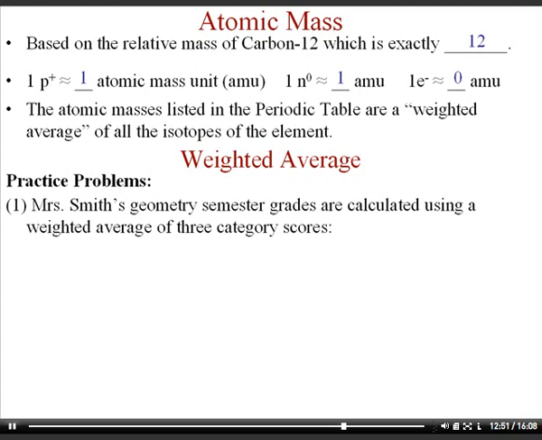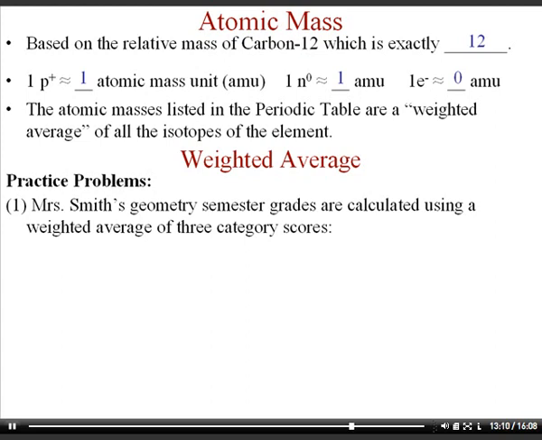About 3 out of every 4 chlorine atoms in the world are chlorine 35, and 1 out of 4 atoms would be chlorine 37. So there's a weighted average that you find on the periodic table, and that's basically what we're going to be doing in this next calculation.